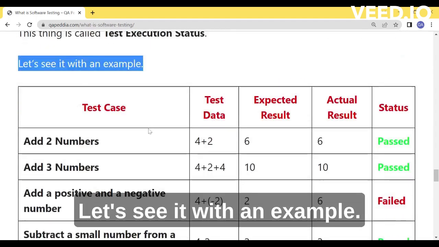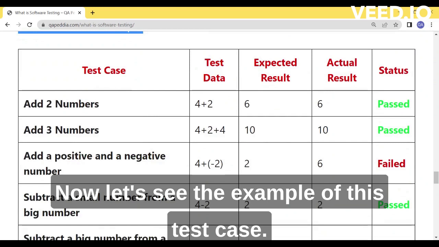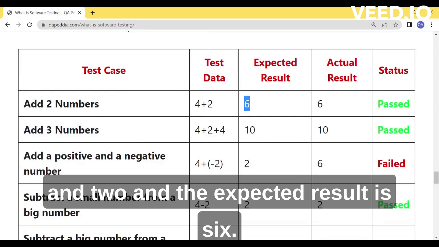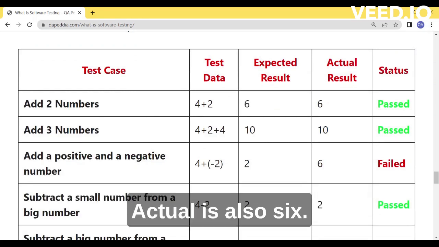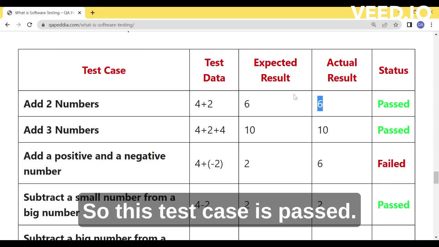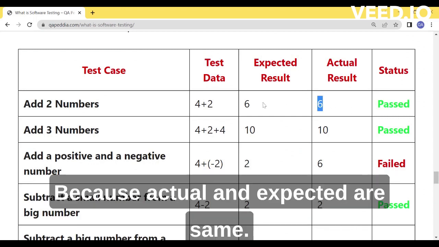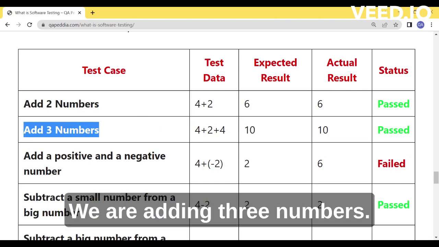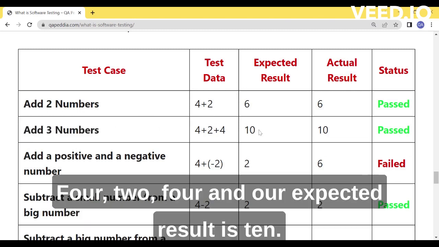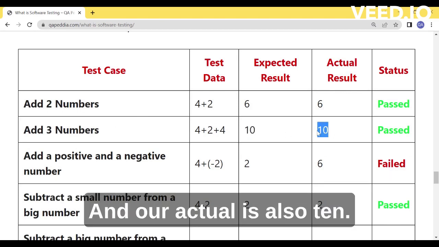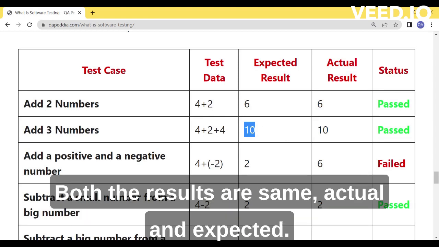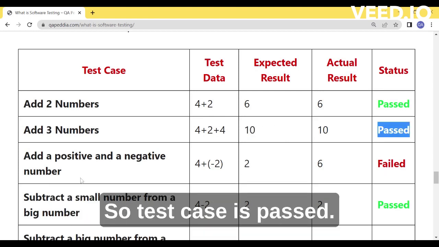Let's see it with an example. Now let's see the example of this test case. Add two numbers. We are using the test data as 4 and 2, and the expected result is 6. Actual is also 6. That means the calculator is showing 6. So this test case is passed because actual and expected are the same. Then add three numbers is one test case. We are adding three numbers 4, 2, 4, and our expected result is 10, and our actual is also 10. Both the results are the same, actual and expected. So the test case is pass.